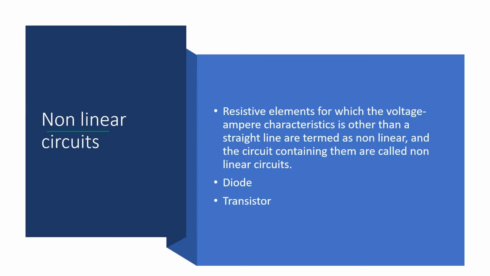And next definition is non-linear. As its name indicates, it has resistive elements for which voltage ampere characteristic is other than a straight line. It is not a straight line. It can be any other characteristic. Those elements are termed as non-linear, and the circuits containing them are called non-linear circuits. For example, diode and transistor. If you see the VI characteristic of diode or transistor, it is not a straight line.